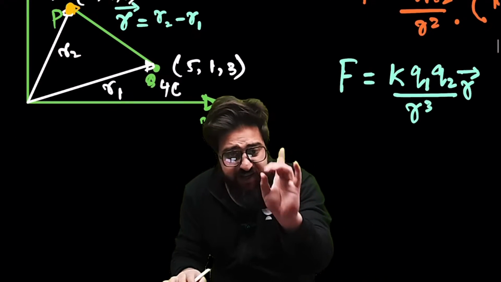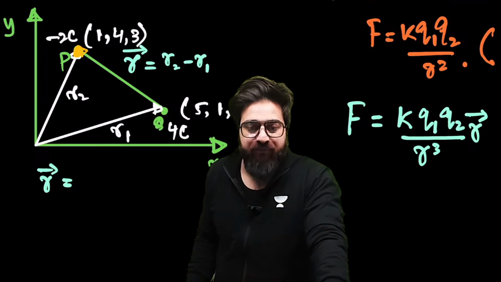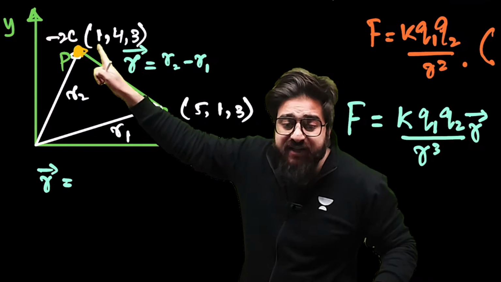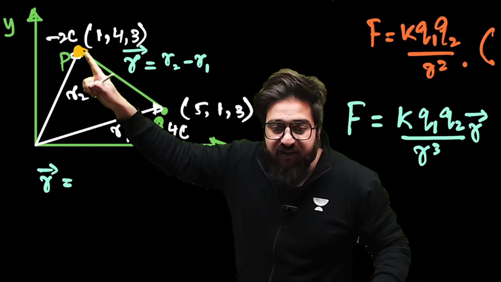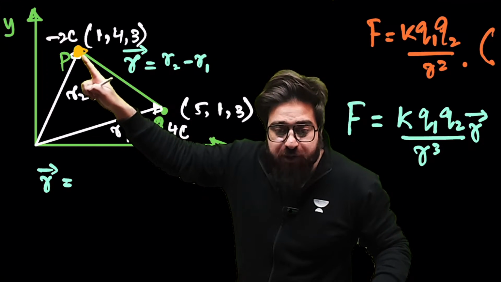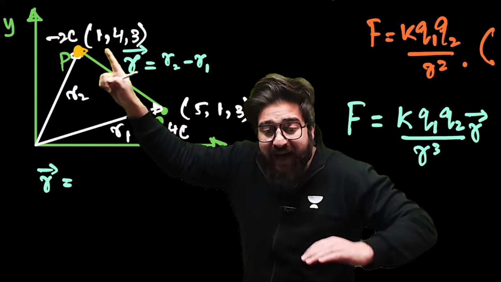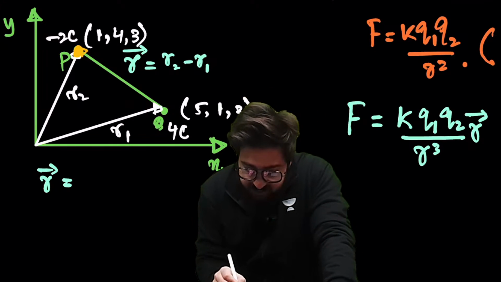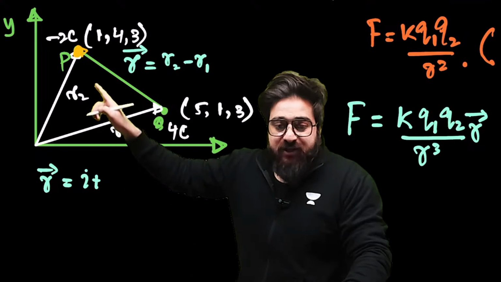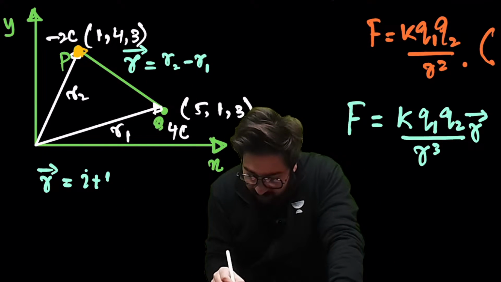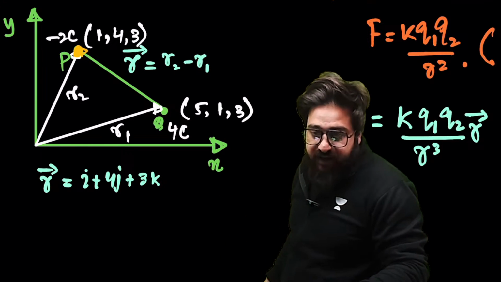Now, listen to me very carefully. If you have to find this R, what is the value of R2? The coordinates are given. This is in the vector form. R2 means the radius vector of this point from the origin. How to find this? Write it directly, since coordinates are given. R2 will be simply I cap plus 4j cap plus 3k cap.